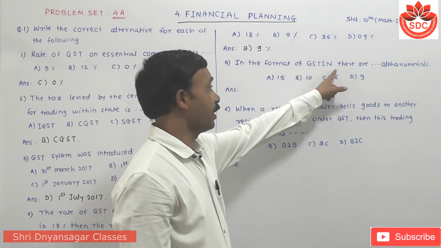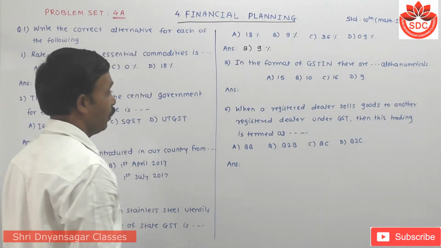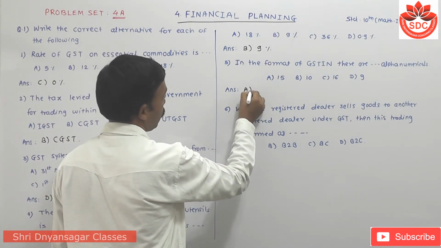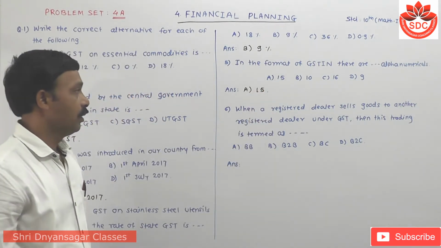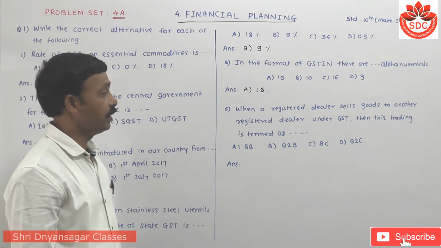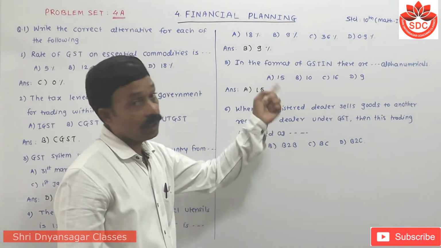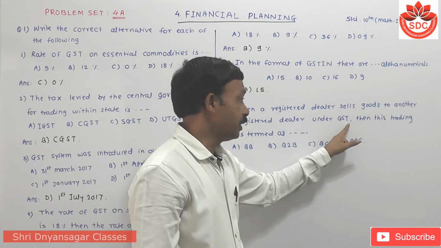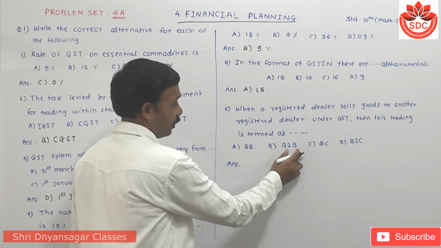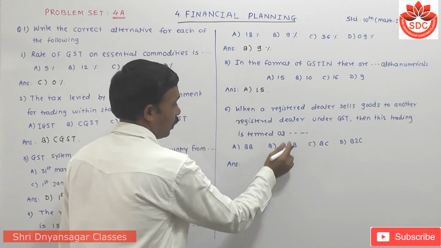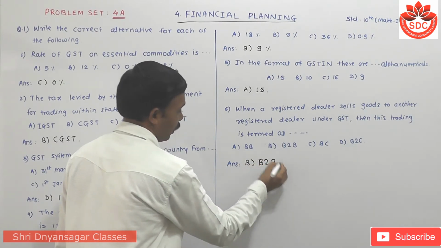In the format of GSTIN, there are dash alphanumericals. Now students, how many alphanumericals are there? There are 15 alphanumericals here. Then when a registered dealer sells goods to another registered dealer, dealer to dealer under GST, this trading is termed as B2B. B2B means business to business. That means B is the answer, B2B.